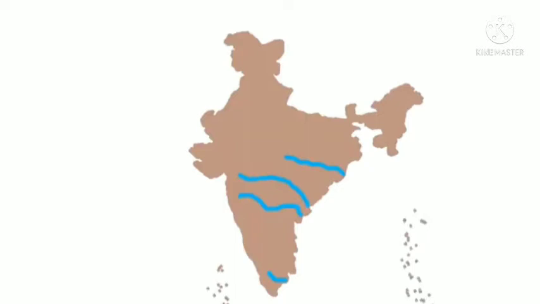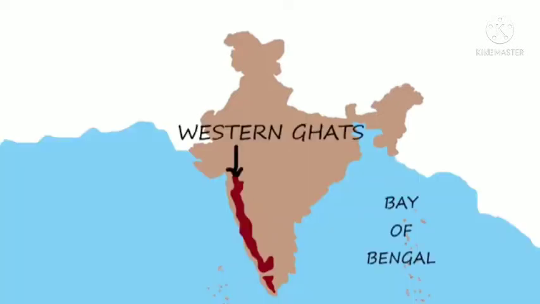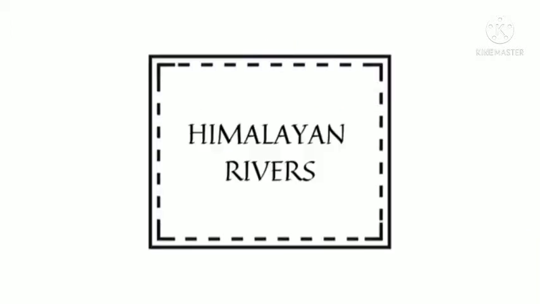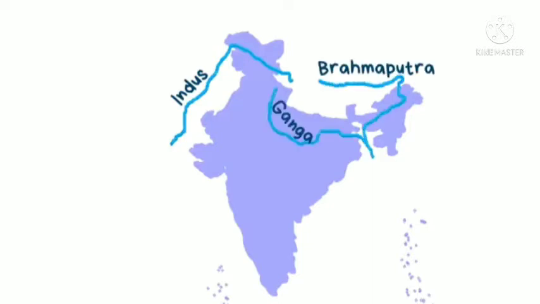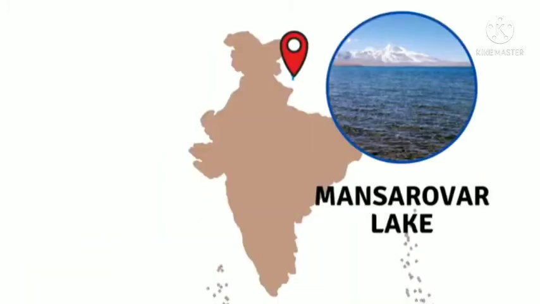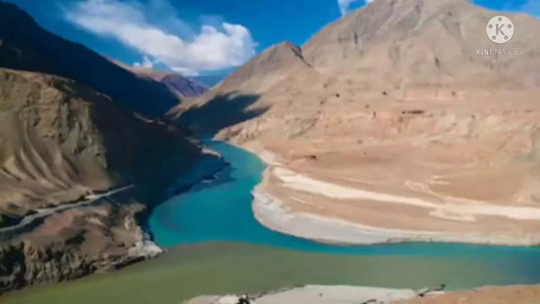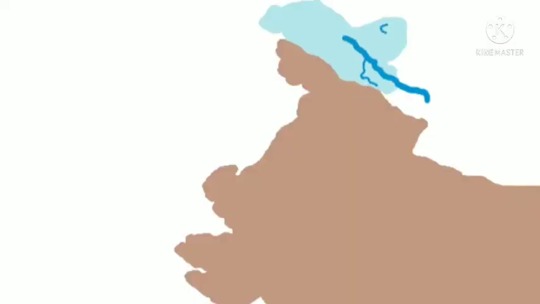Now let's see, this is the Western Ghat and Bay of Bengal, rivers are flowing in the Himalayan. Now the Indus, Ganga and Brahmaputra are the three big rivers, and Indus originates from Mansarovar on the Tibet side and enters in Ladakh. Okay, and this is the picture of the Ladakh area from where it enters. Okay, then Zanskar and Shyok and different other tributaries are also flowing.